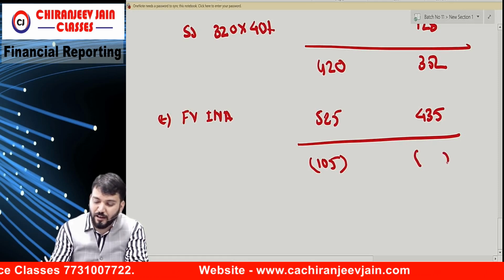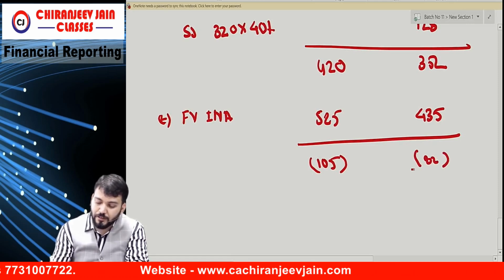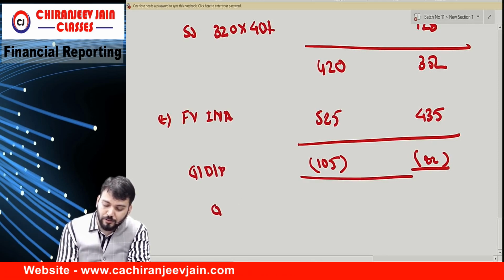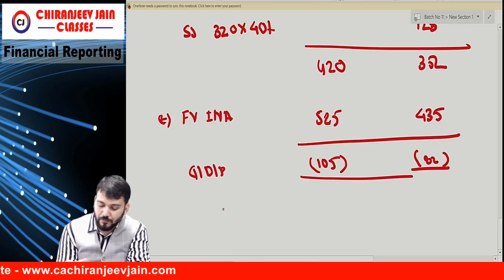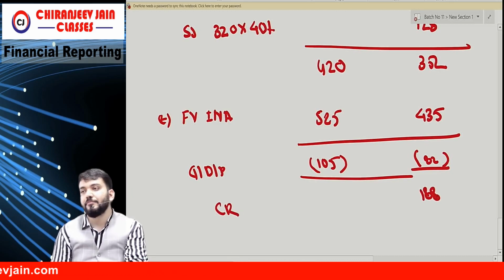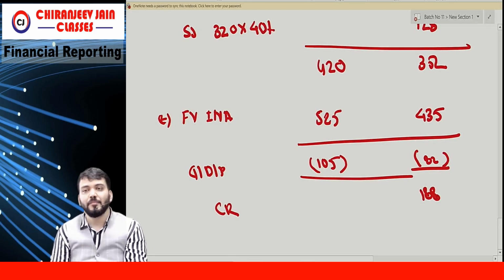105. This is also gain. Gain, how much? 83. So how much is the total gain on bargain purchase? Total capital reserve, how much? So capital reserve is 188. Understood.